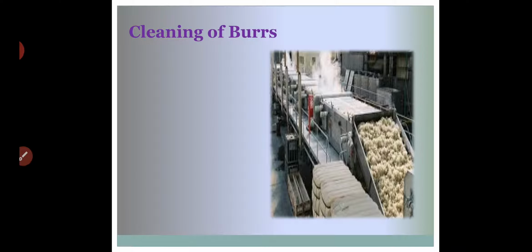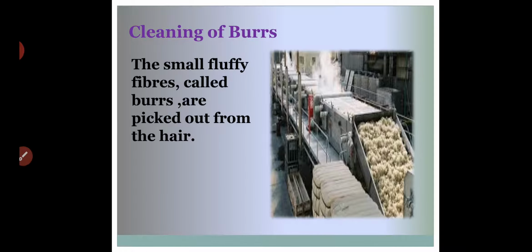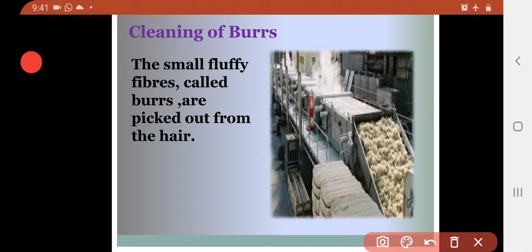Now the next thing is cleaning of burrs. Burrs means small thin hairs. The thin hairs are separated out from the long hairs, and we are going to take those and wash them thoroughly. So the small fluffy fibers called burrs are picked out from the hair and washed properly. This process is nothing but cleaning of burrs.